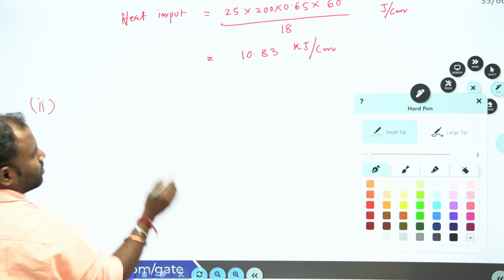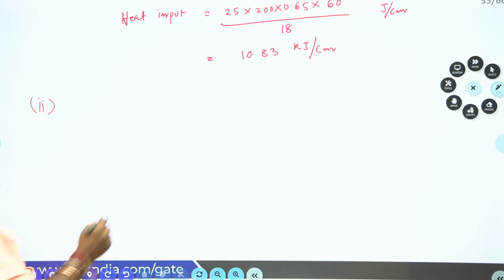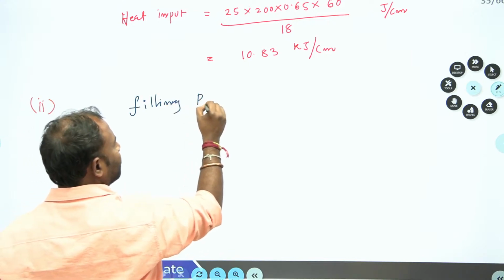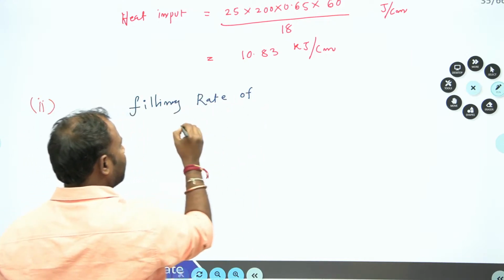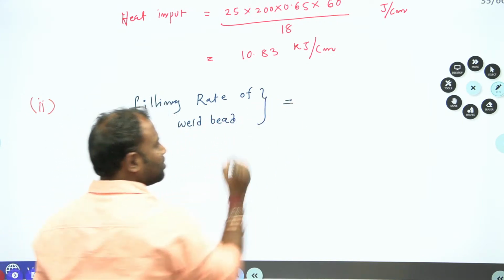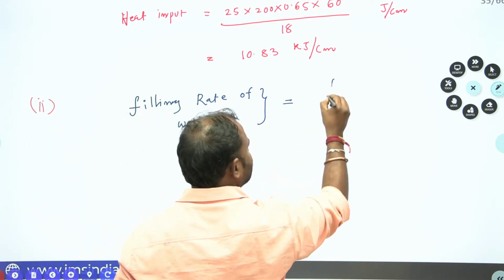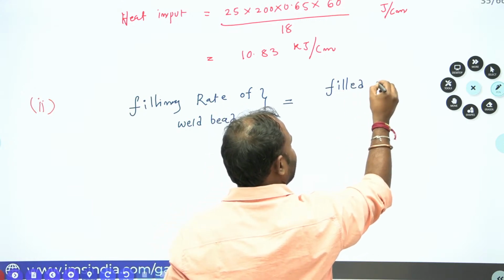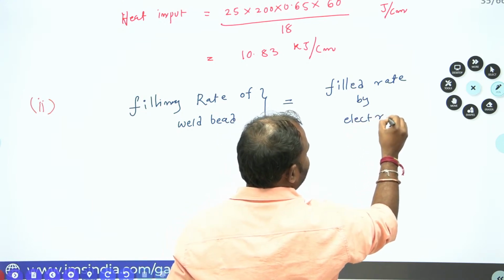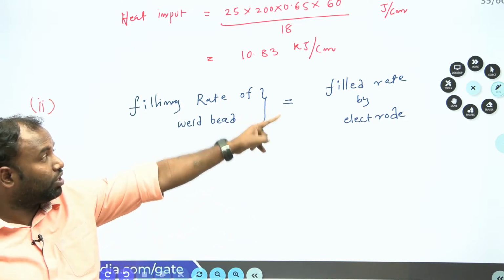Filling rate of weld bead is equal to filled rate by electrode. Filled rate by electrode. Isn't it guys? Filling rate of weld bead is equal to filled rate by electrode.